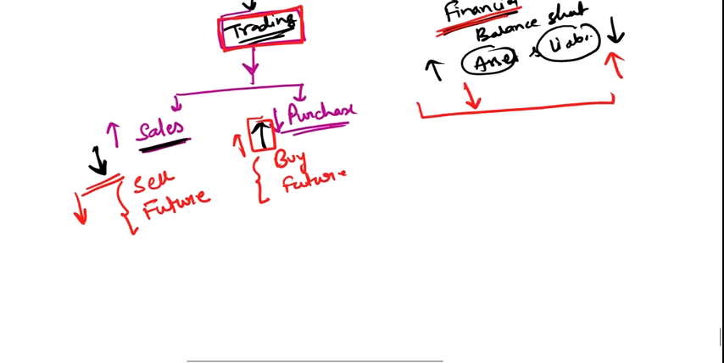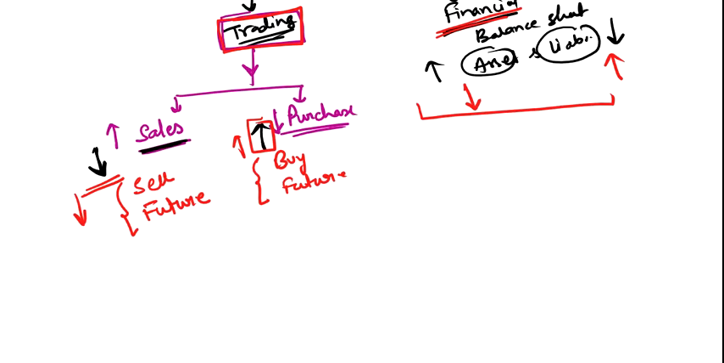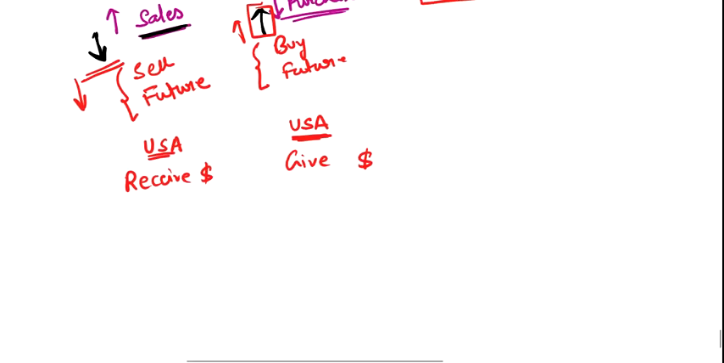Now there can be one more thing. What if you are purchasing from USA, or what if you are selling to USA and you are going to get, or you have to give, dollars. Means here you have to give dollars and here you will receive dollars. Clear? Now suppose you have to give dollars. Suppose you have to give $1.